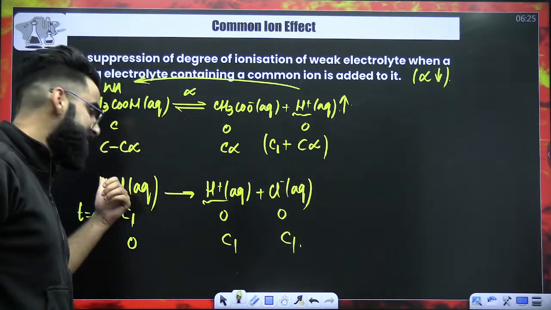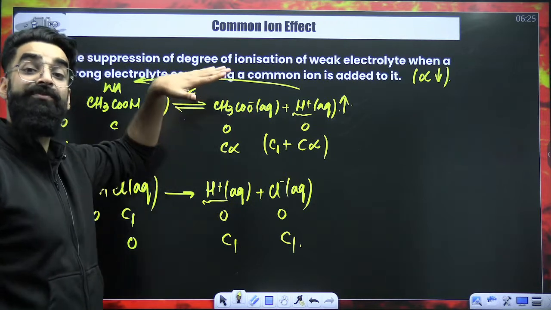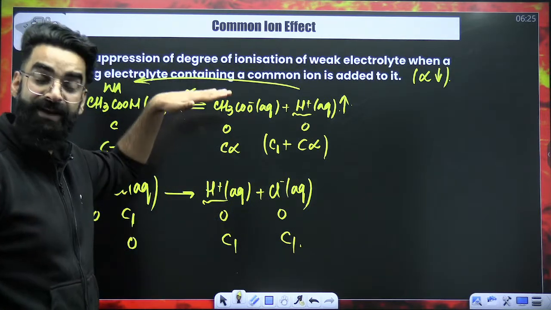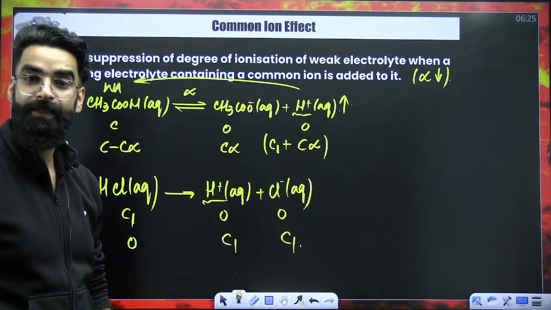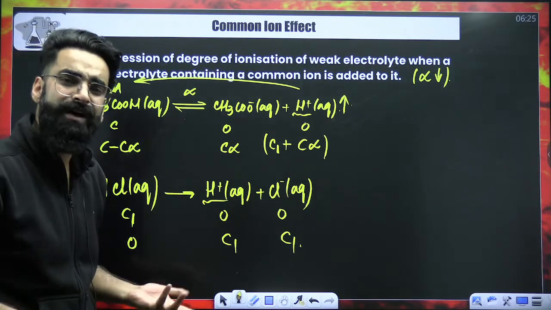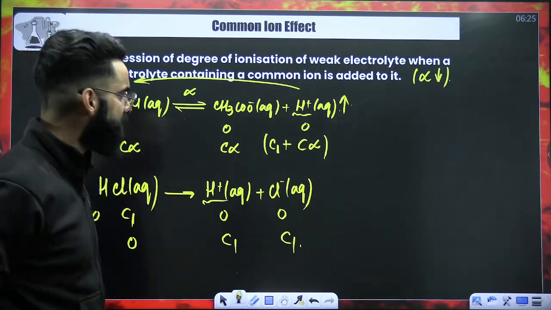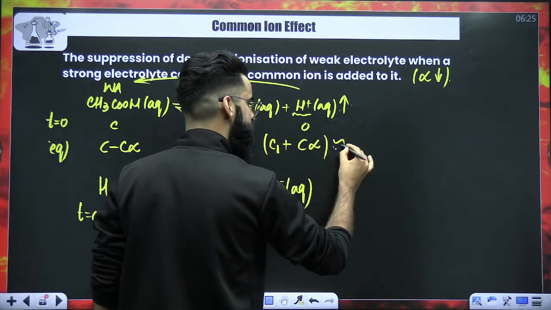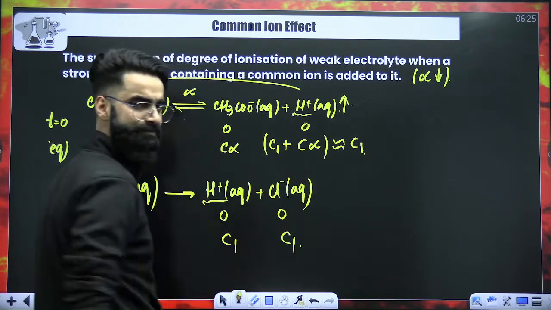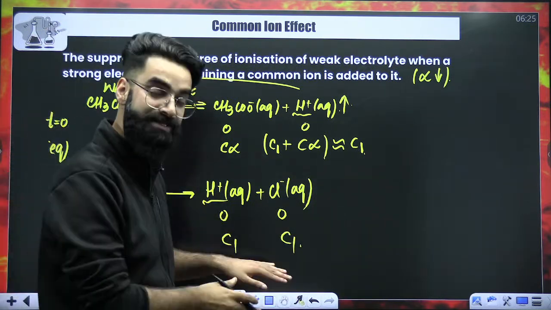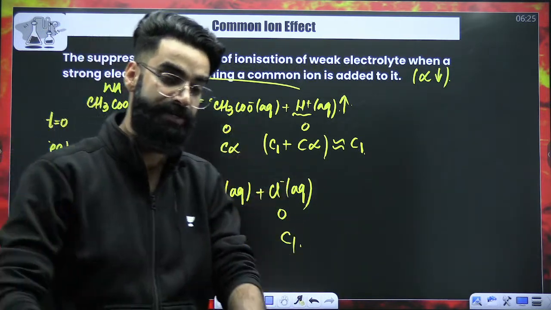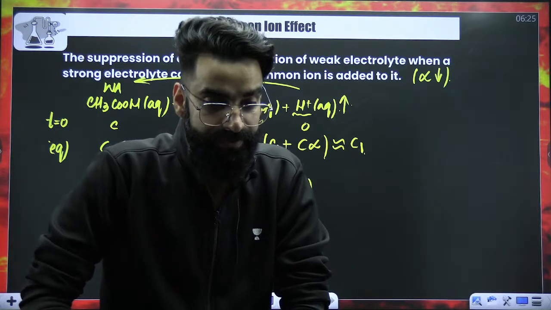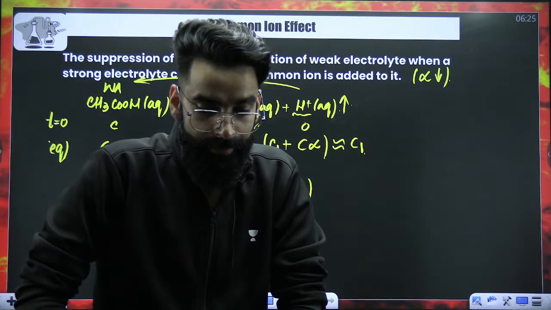Now, by the addition of this strong acid, the alpha value would have got further suppressed. So wherever you see alpha, you can neglect it. So if I ask you the total H positive concentration, which is C1 plus C alpha, instead of this whole, you are only going to write C1. Because alpha has further decreased. Already it was less than 0.05, now it has further decreased.